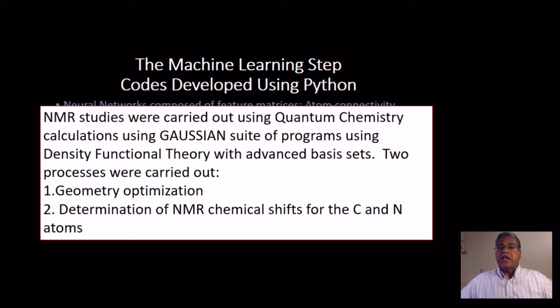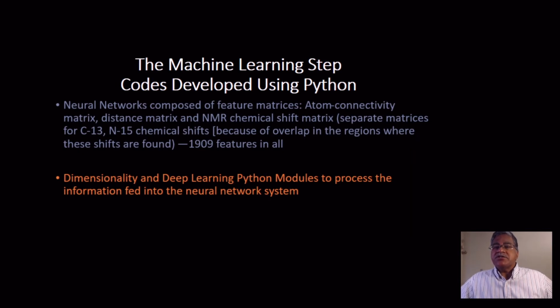Now, before I go to the next step, I want to talk about the NMR, which Neranjan Perera developed. So he used the Gaussian suite of programs for quantum chemistry. We assessed the NMRs of each of these odorants using theoretical studies. So the first step in this process is you optimize the geometry, and then we determine the NMR chemical shifts. The next step is, of course, doing the processing, and Roshan Thilakarathne developed all the codes for this using certain deep learning artificial intelligence modules to process the information.